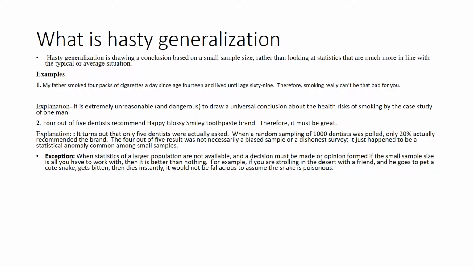What is hasty generalization? Hasty generalization is drawing a conclusion based on a small sample size rather than looking at statistics that are much more in line with the typical or average situation. So basically, hasty generalization focuses more on the smaller quantity than larger quantities. For example, my father smoked 4 packs of cigarettes a day since age 14 and lived until age 69. Therefore, smoking really can't be that bad for you. The explanation for that is that it is extremely unreasonable and dangerous to draw a universal conclusion about the health risks of smoking by the case study of one man.